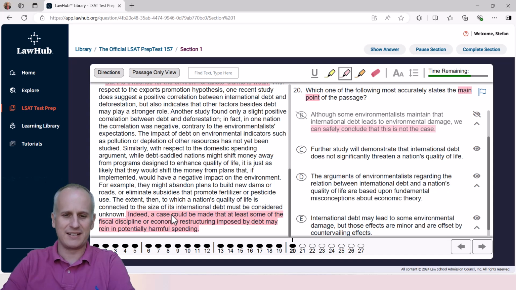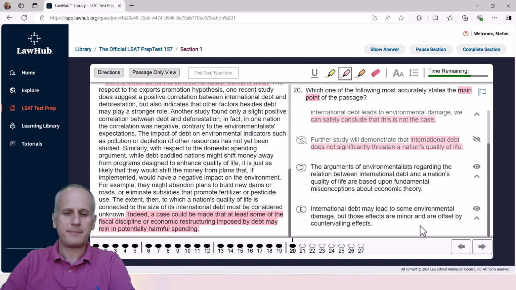The author, if anything, says that a case might be made that at least some of the fiscal discipline or economic restructuring is potentially helpful, but safely conclude goes too far, so we can eliminate choice B. And choice C, further study will demonstrate that international debt does not significantly threaten a nation's quality of life. So similarly, as we had with choice B, this is going too far for the author as well. So we can eliminate choice C.